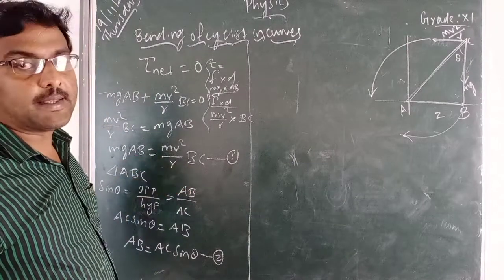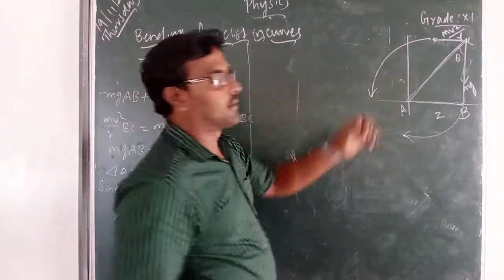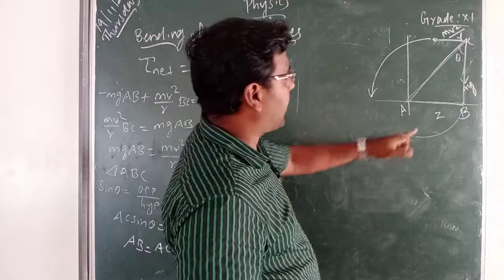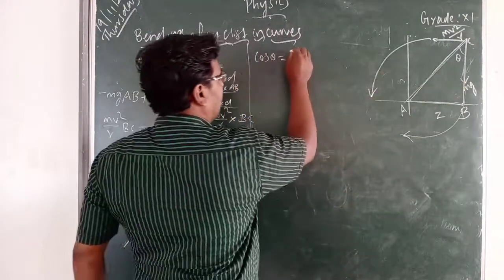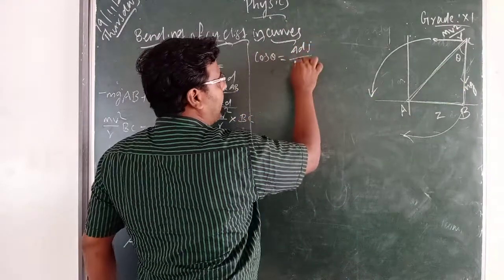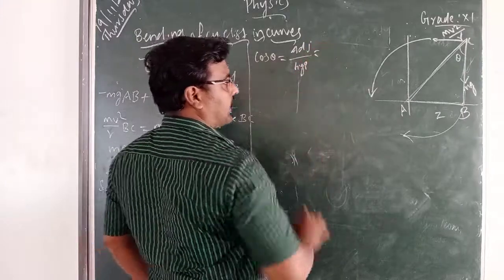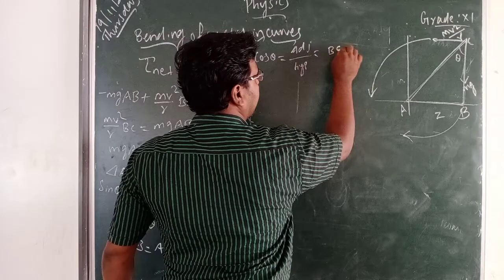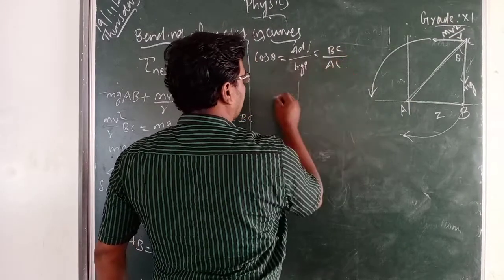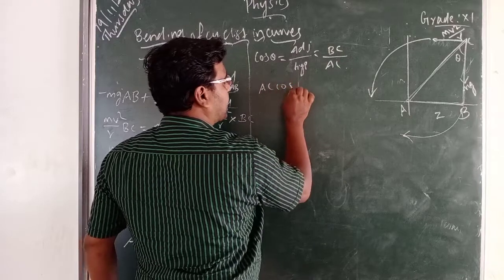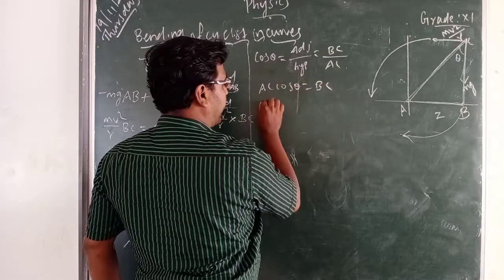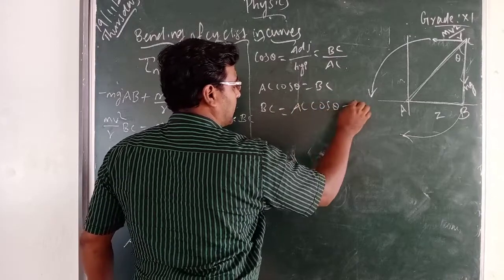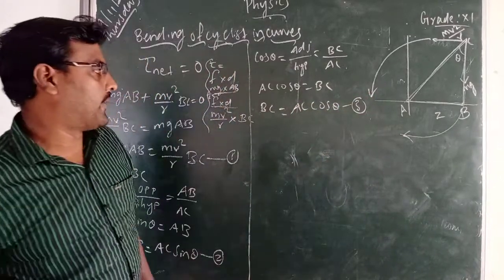Now find out BC. For that you take cos theta from the same triangle ABC. Cos theta formula is adjacent side by hypotenuse. Here adjacent side is BC, so BC by AC. So AC cos theta is equal to BC. BC equal to AC cos theta. This is equation number 3.